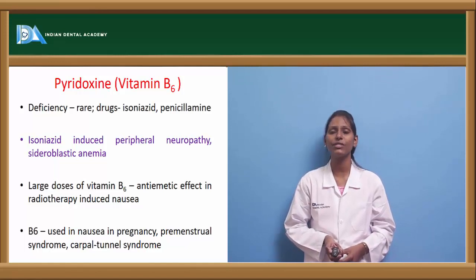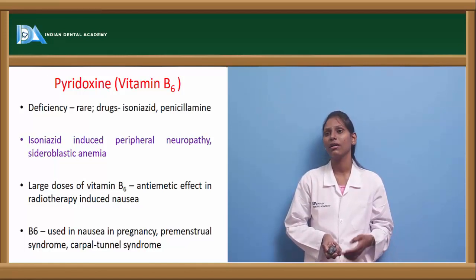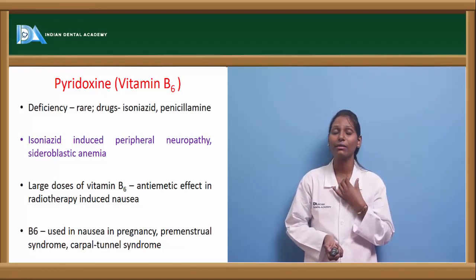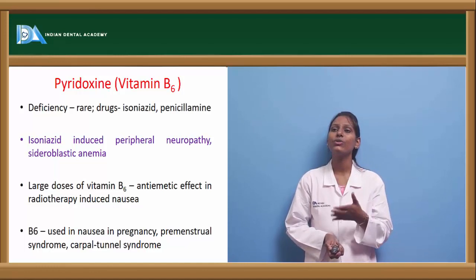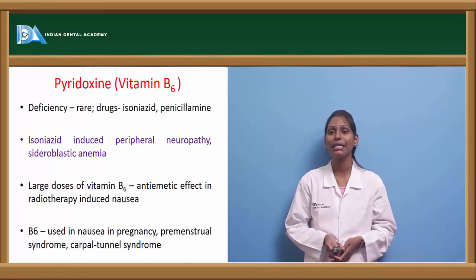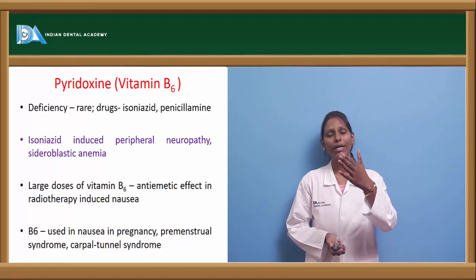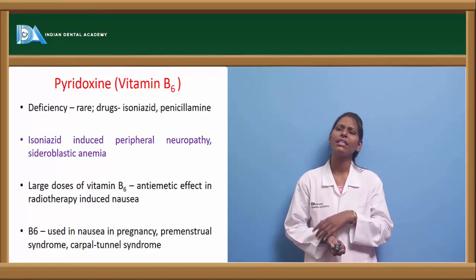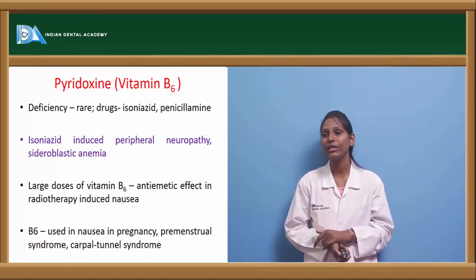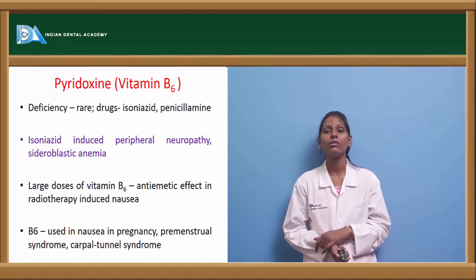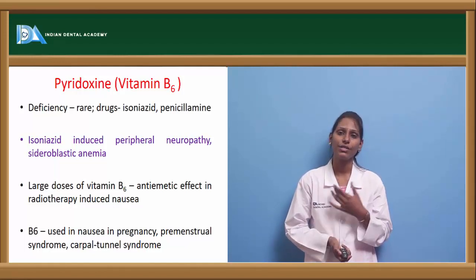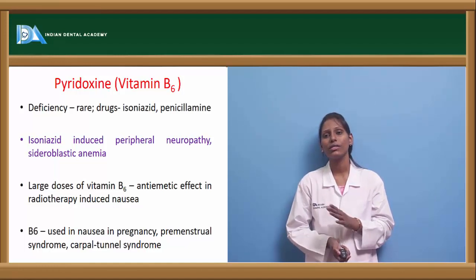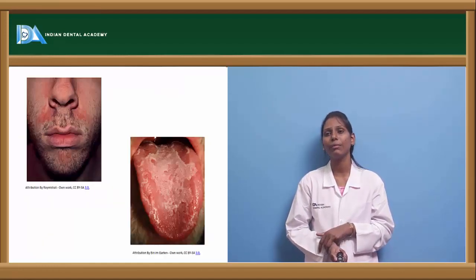Now coming to vitamin B6 deficiency, also called pyridoxine. This pyridoxine deficiency is usually rare. Drug-related vitamin B6 deficiency can be seen in cases of isoniazid and penicillamine. And isoniazid-induced peripheral neuropathy and sideroblastic anemia can also be seen in these cases along with vitamin B6 deficiency. When large doses of vitamin B6 are given, they give an anti-emetic effect, especially in radiotherapy-induced nausea. So it is also helpful in patients who are undergoing radiotherapy. Normally B6 is also used for nausea in pregnancy, in premenstrual syndrome and carpal tunnel syndrome.